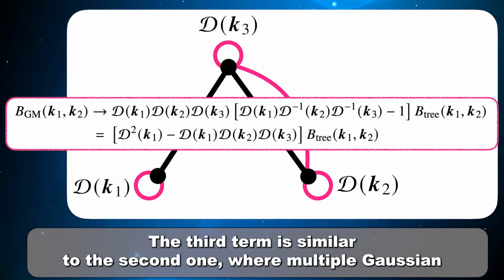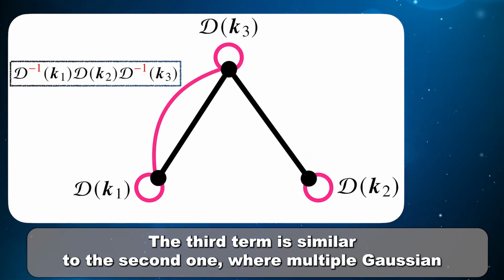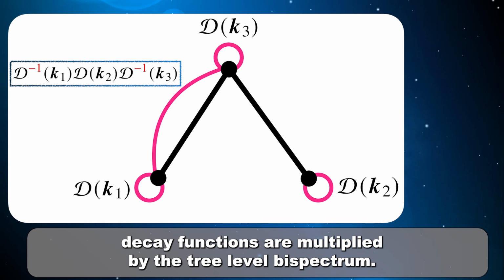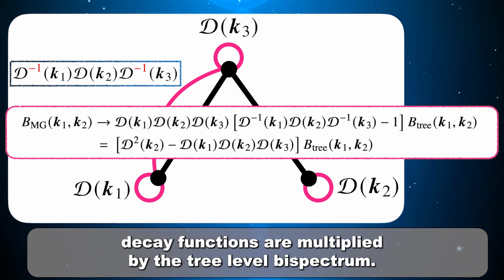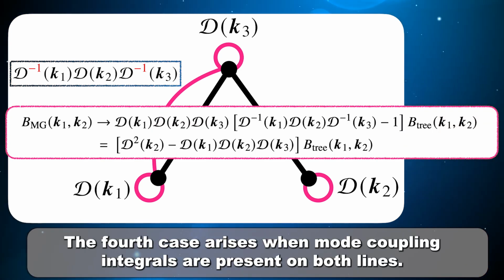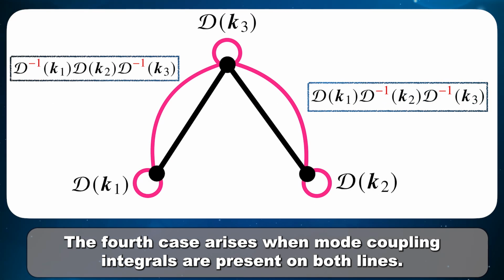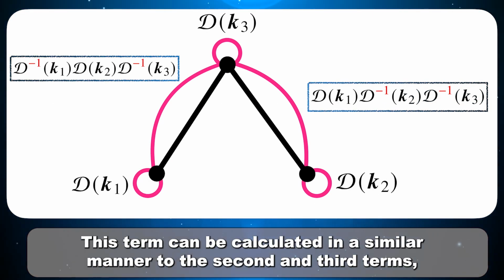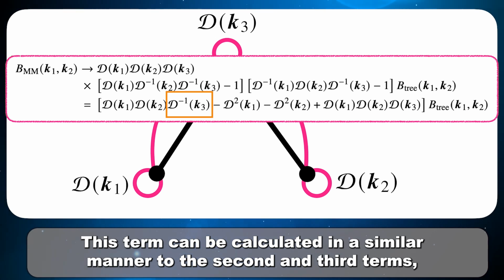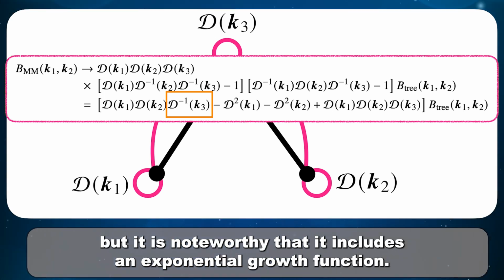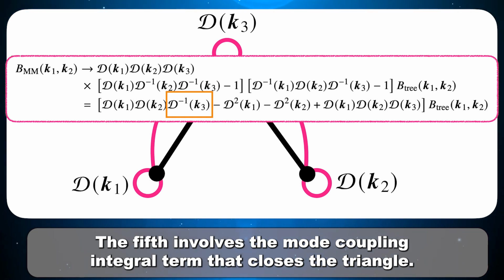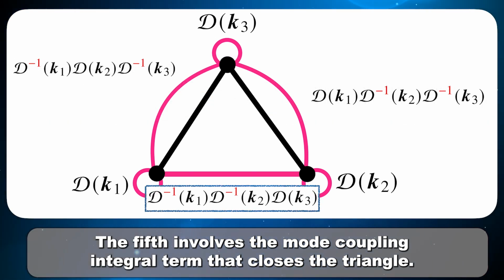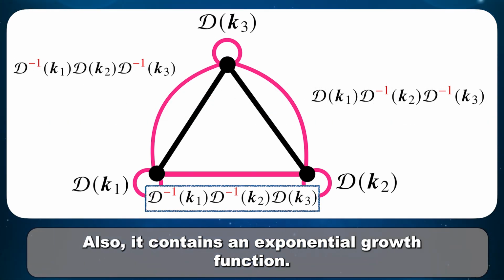The third term is similar to the second one, where multiple Gaussian decay functions are multiplied by the tree-level bispectrum. The fourth case arises when mode coupling integrals are present on both lines. This term can be calculated in a similar manner to the second and third terms, but it is noteworthy that it includes an exponential growth function. The fifth involves a mode coupling integral term that closes the triangle. Also, it contains an exponential growth function.